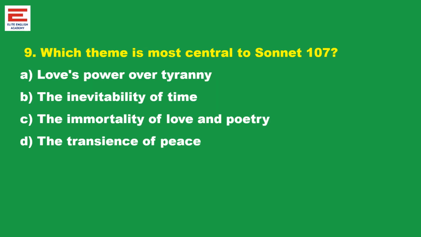Which theme is most central to Sonnet 107? It is the immortality of love and poetry. See, the poet and the one to whom it is addressed will die, but the poem will survive.